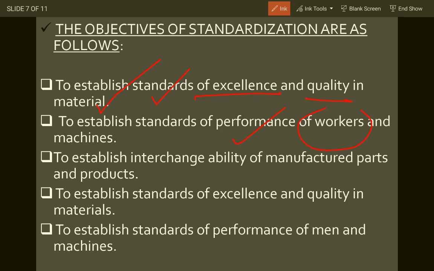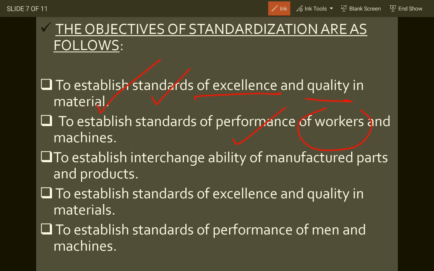Next, to establish a standard of performance for workers, they should fix the standard of performance, that this much output should be made in a particular day. And the machine you are using should be fixed. Everything should be given in detail regarding the production to the workers. So they will be very productive, very focused, there will be less error, and less idle time, or they will not sit idly and waste time or material. So the productivity or efficiency of the workers will be enhanced by standardization.